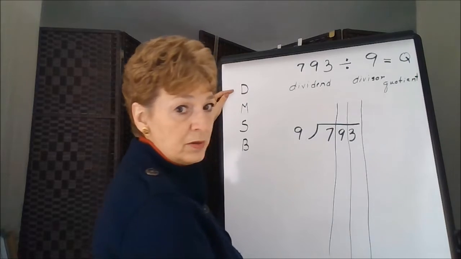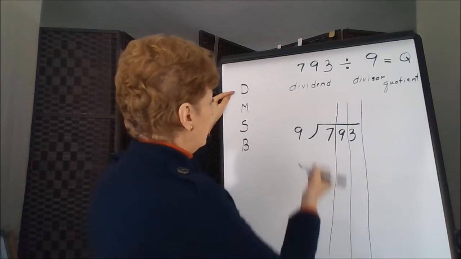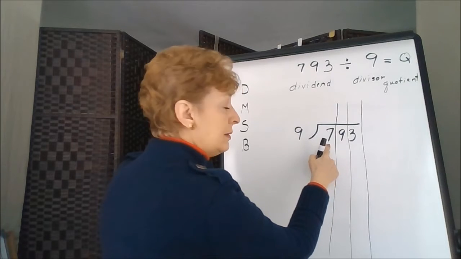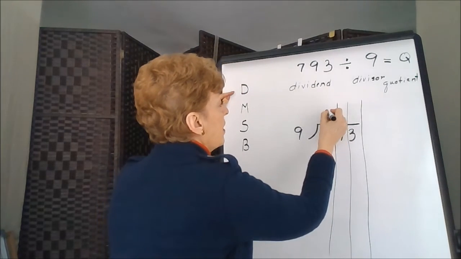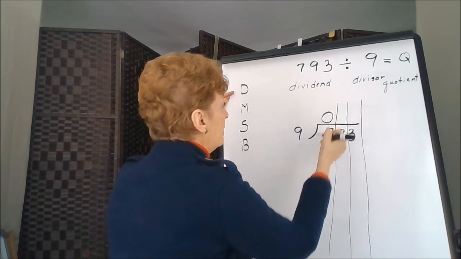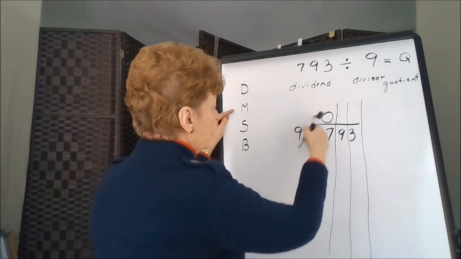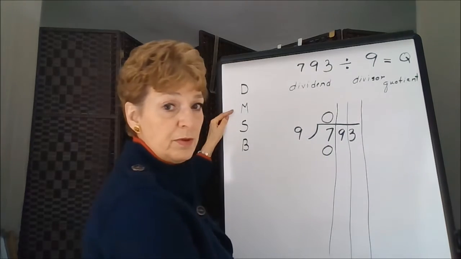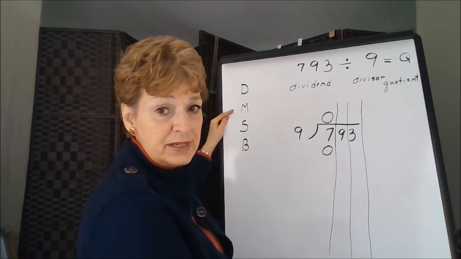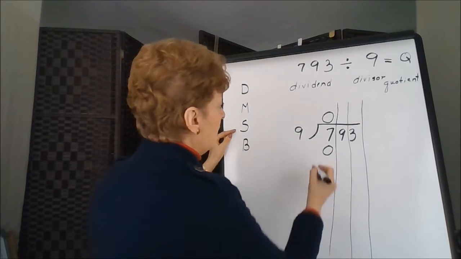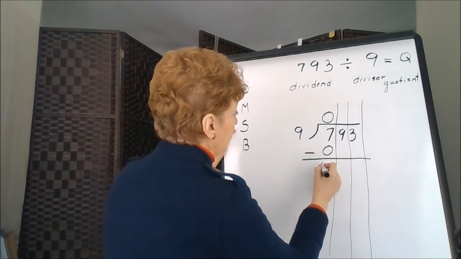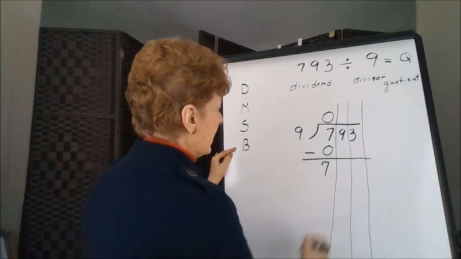So the first thing we're going to need to do is divide. 9 divides into the very first number in our column, 7. 7 is too small, so our answer is 0. Multiply. 0 times 9 is 0. Remember the 0 rule for multiplication. Anything times 0 is 0. Next, we'll subtract and bring down the next number.